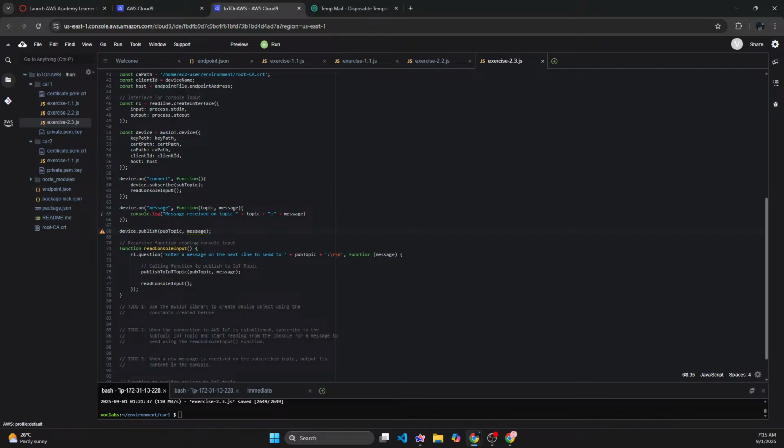So when my device publishes something, this is how it is going to publish. It will need a pub topic, and it will have to send a message payload as well. That means whenever I publish something, I will always have a topic and I will always have a message. That's the reason why when I get a message, I will also get a topic and message.